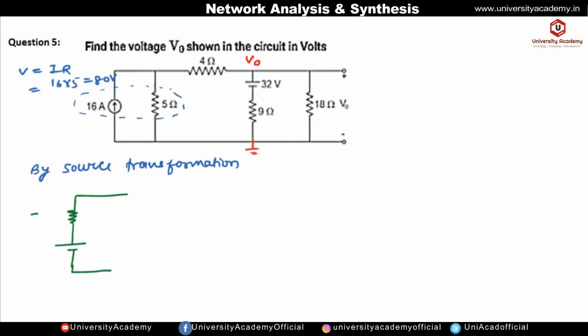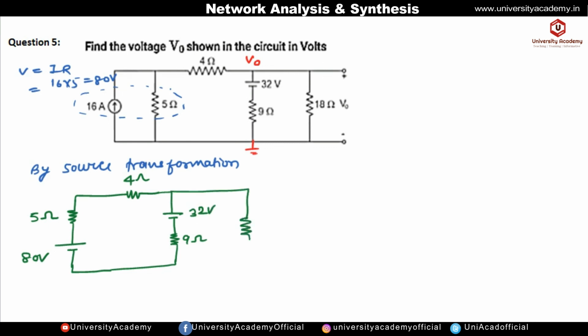Okay, so the value of resistance will remain the same, that is 5 ohm, and the voltage source will be 80 volt, and now this is a 4 ohm resistance. Okay, and here we have a battery of 32 volt, and this is a 9 ohm resistance. Okay, so this is 9 ohm, this is 32 volt, and this is 18 ohm, and this is open circuited. Okay, so this is V naught. Now if we take this as a reference potential, then the potential at this node will be equal to V naught. We have to find out the value of this V naught, so we can solve this using the nodal analysis.